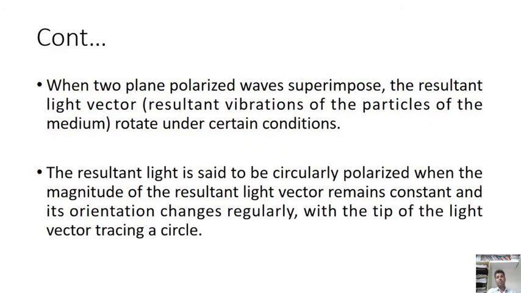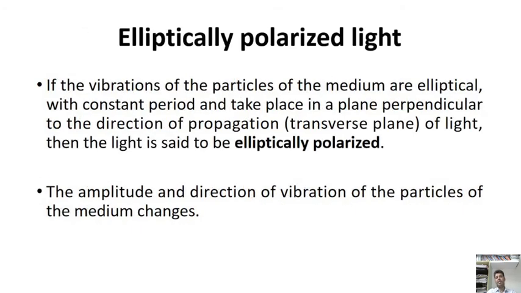But when two plane polarized waves superimpose, the resultant light vector rotates under certain conditions. The resultant light vector is said to be circularly polarized when the magnitude of the resultant light vector remains constant and its orientation changes gradually, with the tip of the light vector tracing a circle.